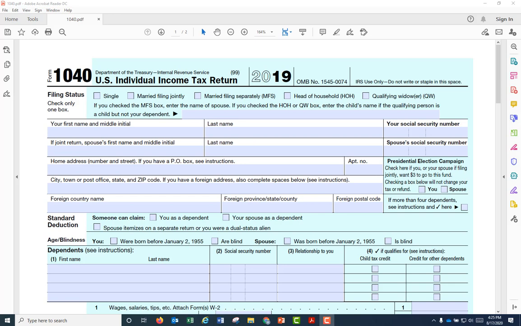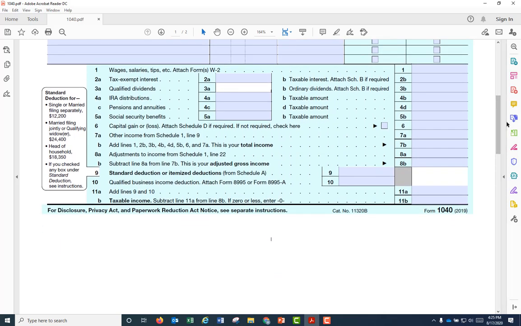Back to dividends. Dividends on Form 1040 is reported in lines 3A and 3B. 3A is qualified dividends, 3B is ordinary dividends. Now, very, very important. All dividends are ordinary dividends. Again, all dividends are ordinary dividends.